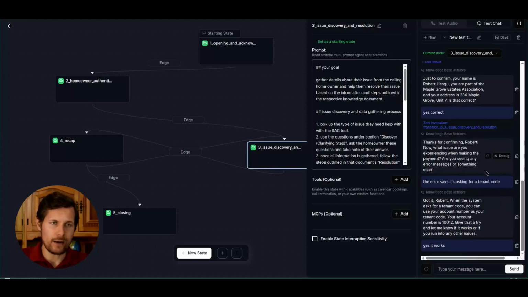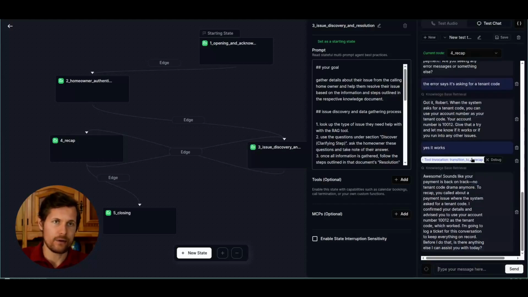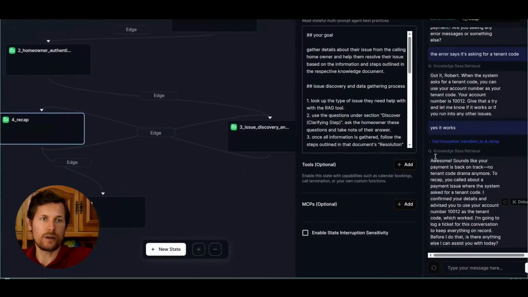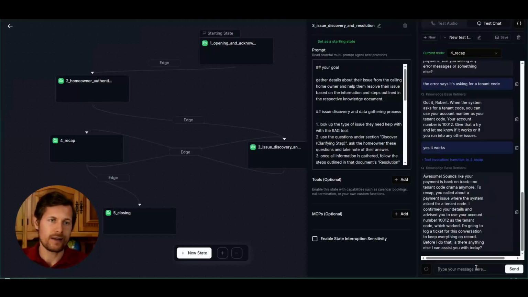And what it will do now, it has transitioned to the next step, recap, which is this one. And now it will tell me exactly what has happened. Hey, sounds like your payment is backtracked, no tenant code and so on. Is there anything else I can help with? And I say, no, that's it, thanks.